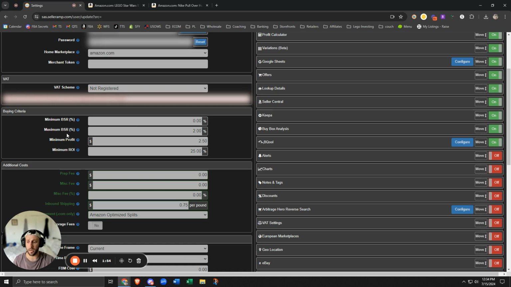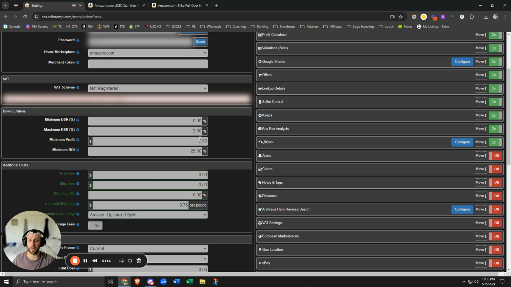So I don't really care about a minimum or a maximum BSR. I just judge it based on the amount of sellers on it, which is the seller count. That's a story for another day, on how I determine whether a product is something I should buy or not. Minimum profit really depends on your setup.